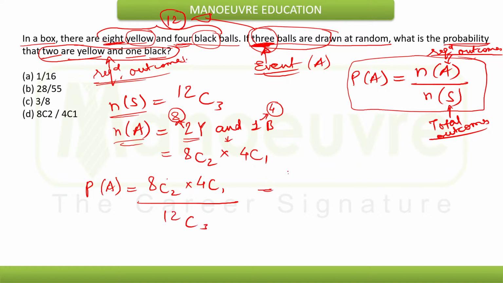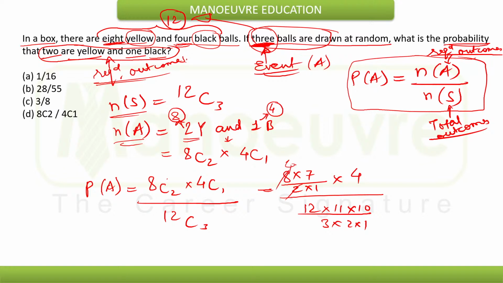That will be equal to 8 into 7 divided by 2 into 1, into 4C1 will be 4, divided by 12C3. So multiplied 3 times in the decreasing order, 11 into 10, and this will be 3 into 2 into 1. Okay, so now 2 1s are 2 and 2 4s are 8. So 3 2s are 6, 6 2s are 12. Fine. So that will be 4 into 7, 4 4s are 16 into 7 divided by 11 into 20, 11 into 20.